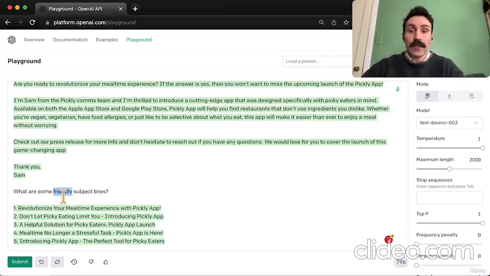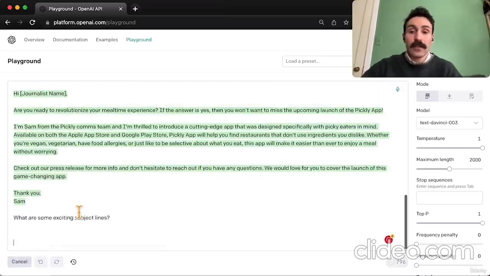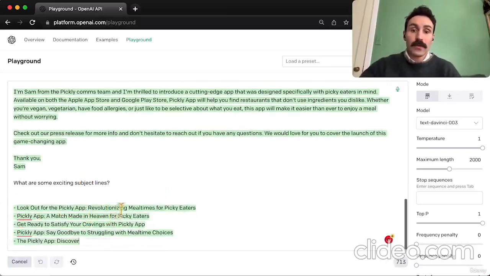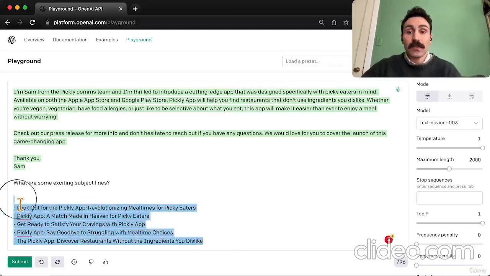Now we can also make it sound exciting. So what are some exciting subject lines? And we'll get a different set of results. Look out for the Pickly app. Revolutionizing mealtimes. Match made in heaven. Satisfy your cravings. Say goodbye to struggling with mealtime choices. So it gives us some subject lines that are a little bit more exciting.